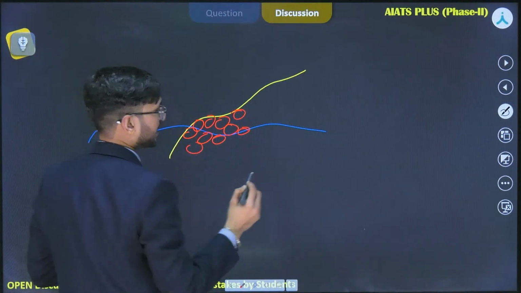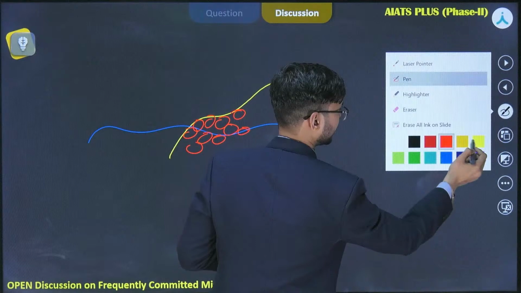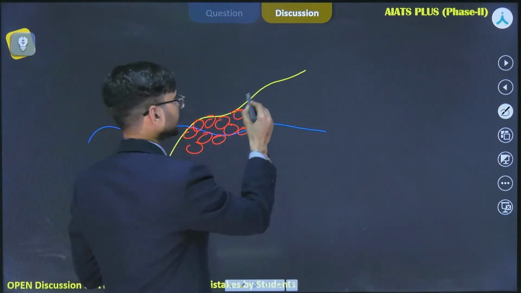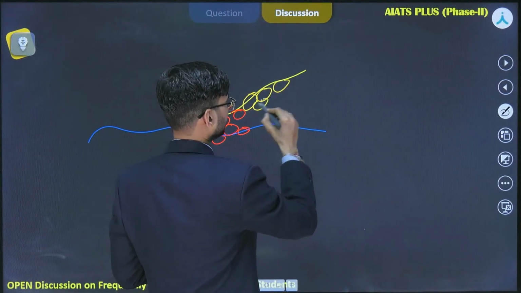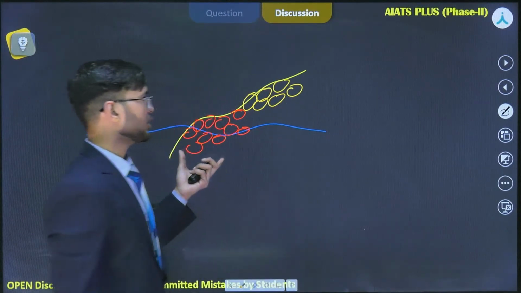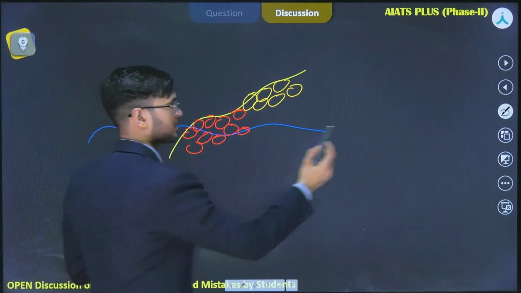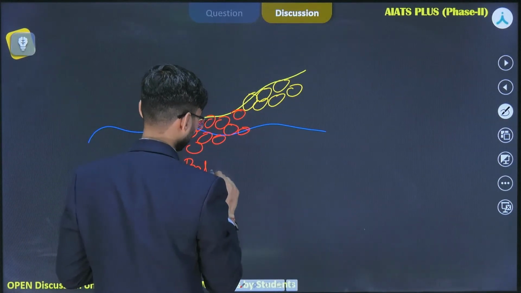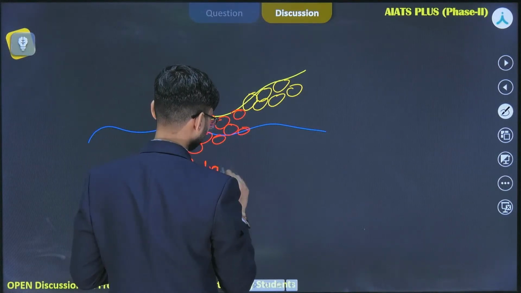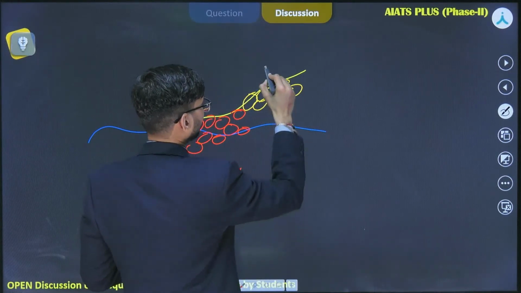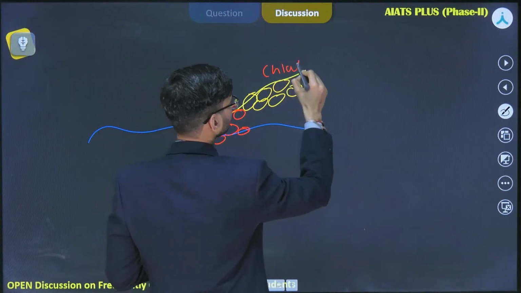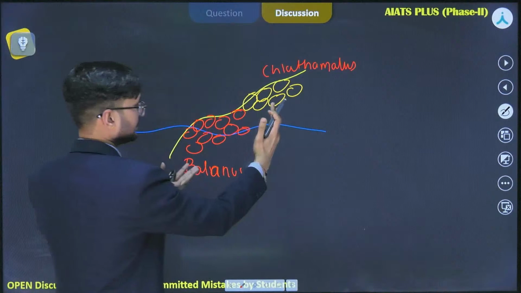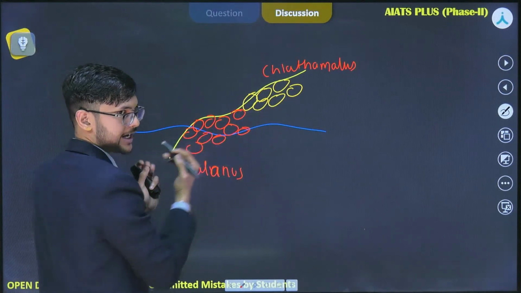They are quite large and superior, whereas Chthamalus, the inferior one, is present above the intertidal zone. In the presence of Balanus, the Chthamalus are not able to grow in the intertidal area.